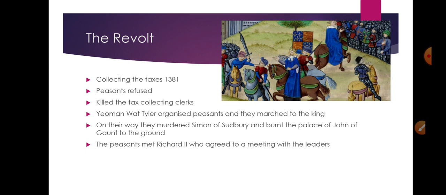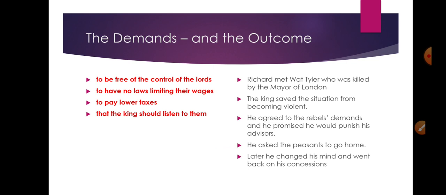Well, when the peasants reached London, they asked for a meeting, and Richard II agreed to meet with the leaders of the peasants. You can see in this picture Wat Tyler meeting the king, and eventually what happened to him. Let's just talk about that after a while.